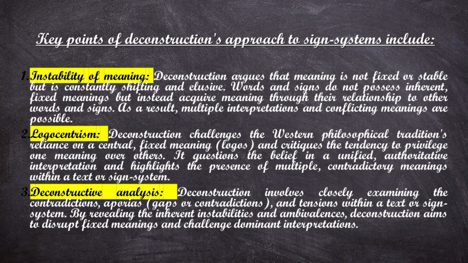So deconstruction involves closely examining the contradictions, the aporias, that is the gaps or contradictions, and the tensions within a text or science system. By revealing the inherent instabilities and ambivalences, deconstruction aims to disrupt fixed meanings and challenge dominant interpretations. If I'm asked to summarize the entire session, I'll just say that while structuralism emphasizes the systematic organization of science and seeks to uncover underlying structures, deconstruction challenges the stability of meaning and questions the notion of fixed structures, revealing the complexities and contradictions within science system.